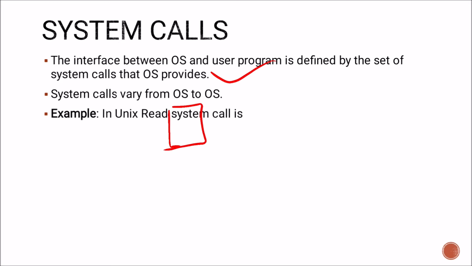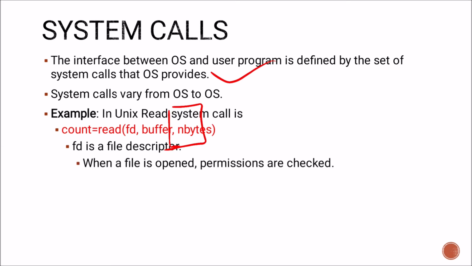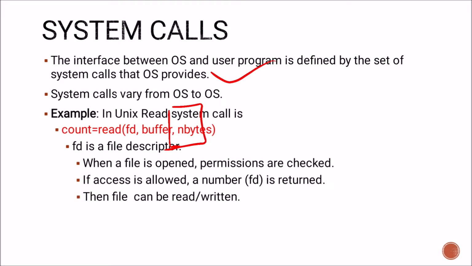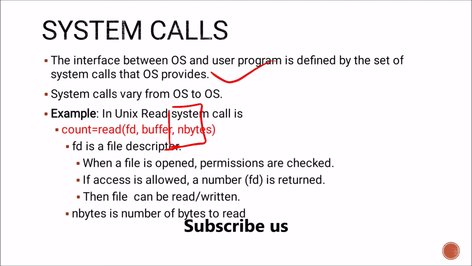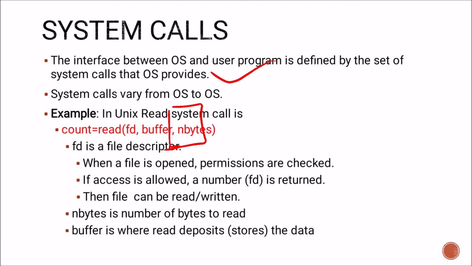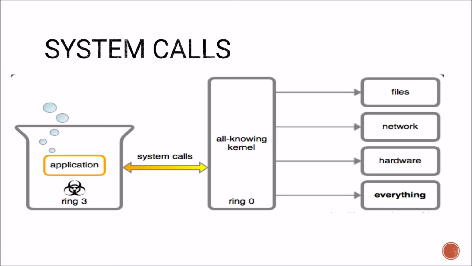For example, in Unix, the read system call is like count is equal to read(fd, buffer, nbytes). So fd is a file descriptor. When a file is opened, permissions are checked. If access is allowed, a number is written. Then the file can be read or written. nbytes is the number of bytes to read, and buffer is where read deposits or stores the data. So this is how the read system call is executed in the Unix operating system, but it is not the same case in every operating system.